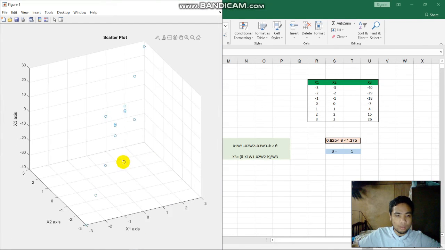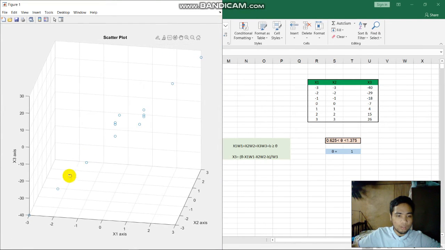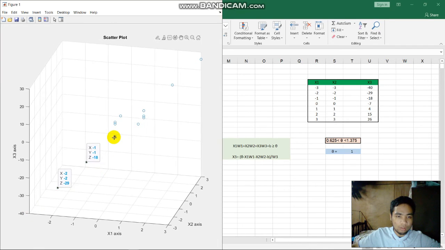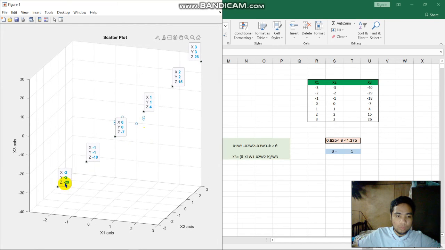you can see the graph here like this. The straight line is determined by S1, S2, S3 here. We can also determine the separation between the two clusters.